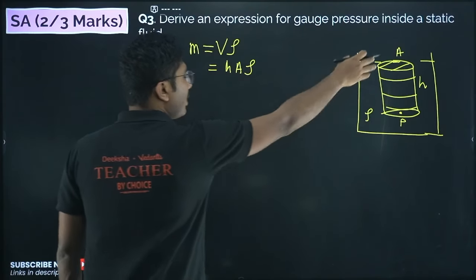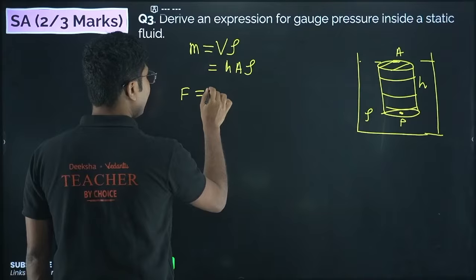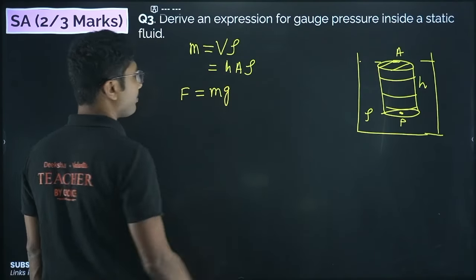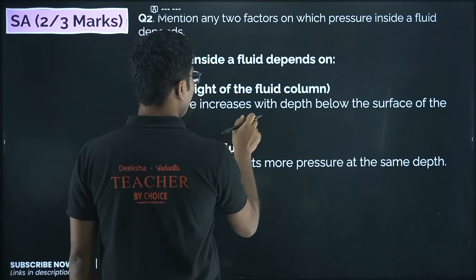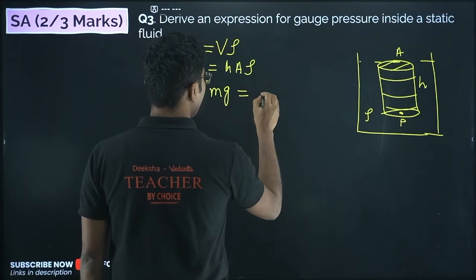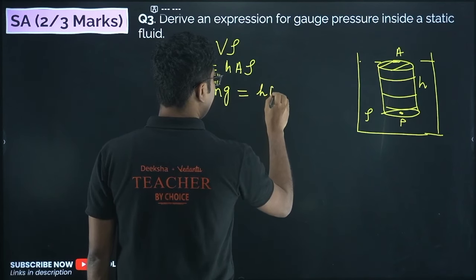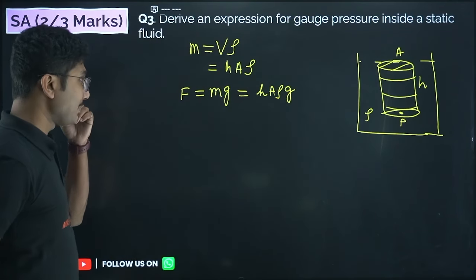What is the force acting at this point? The force is given by the weight of the liquid column, which equals h A rho into g. Now, what is pressure?